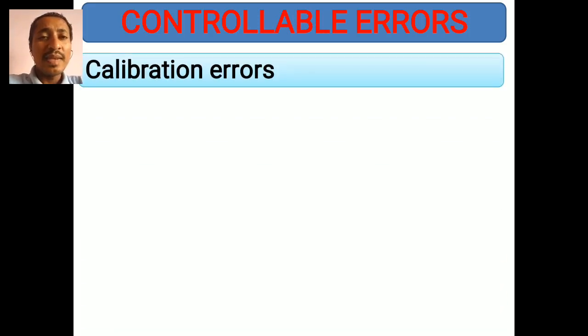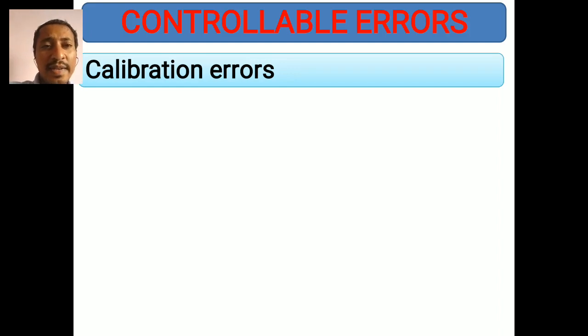What are the examples of controllable errors? Calibration errors are an example. If you made mistakes during calibration, you can identify that type of error because it will occur in a systematic manner.